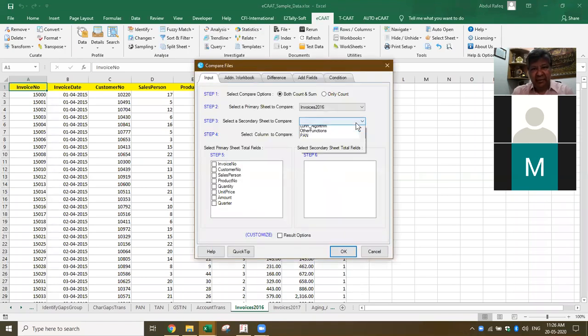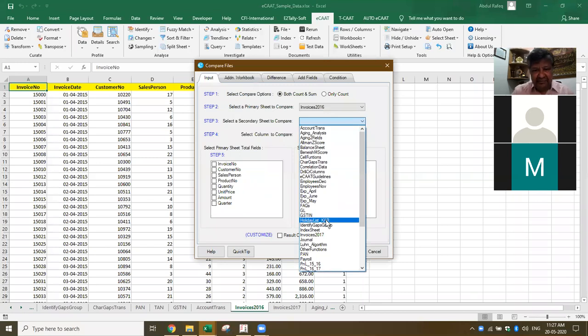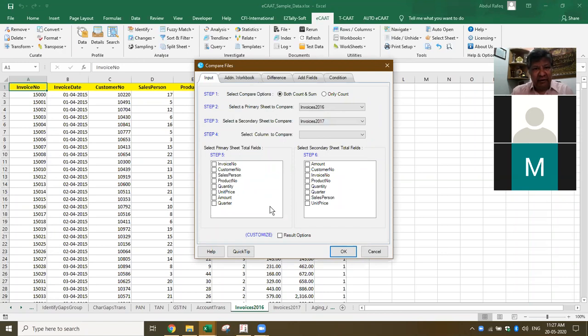Same analysis, I want to pick up 2017. Now what I want to do is, based on product, I want to make a comparison. Okay, I've got this particular thing. And then I have to select, no, one minute. I wanted to select based on the product here.